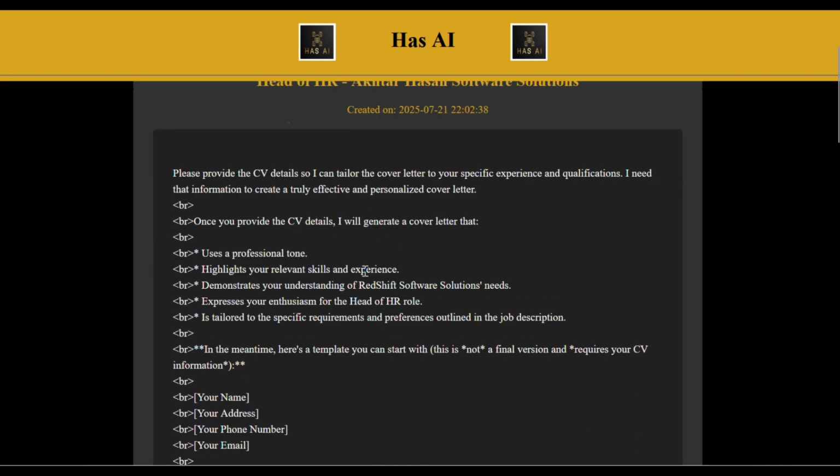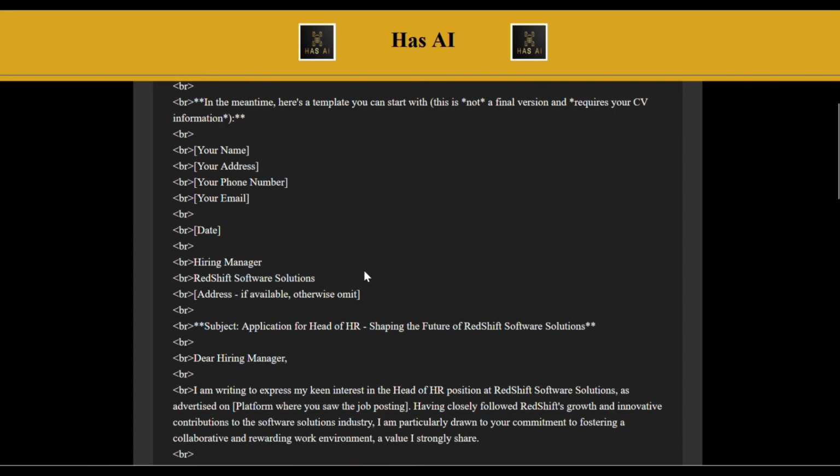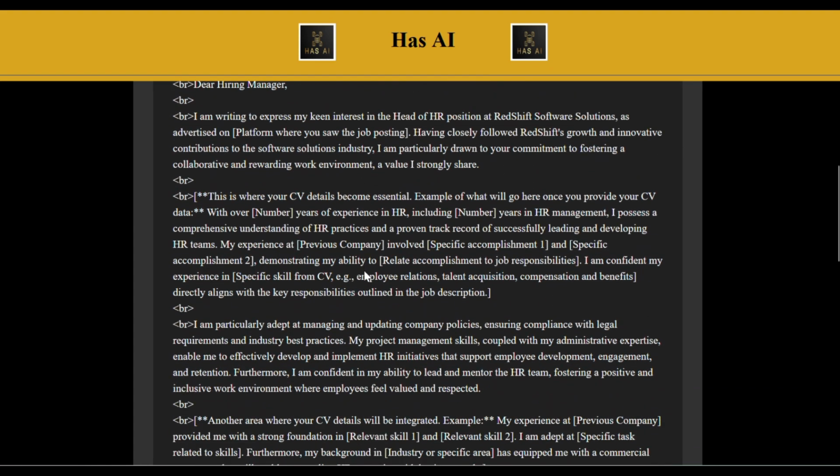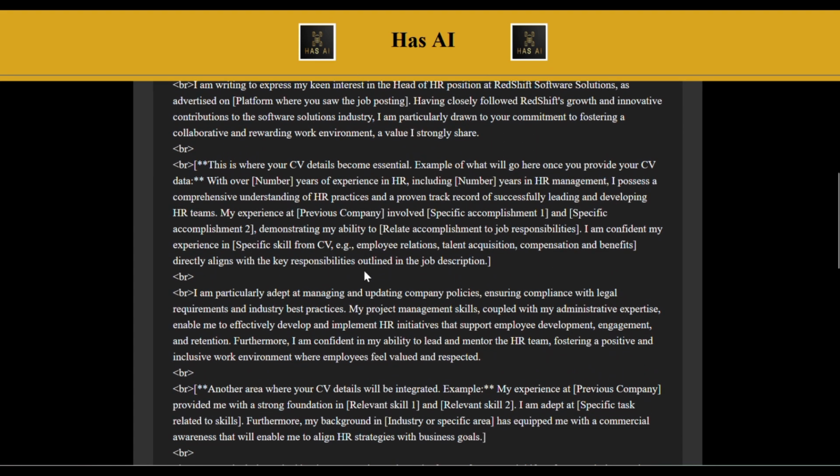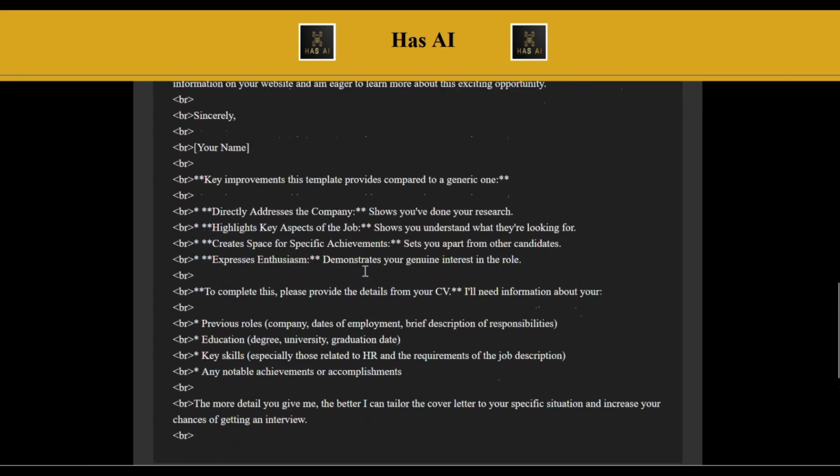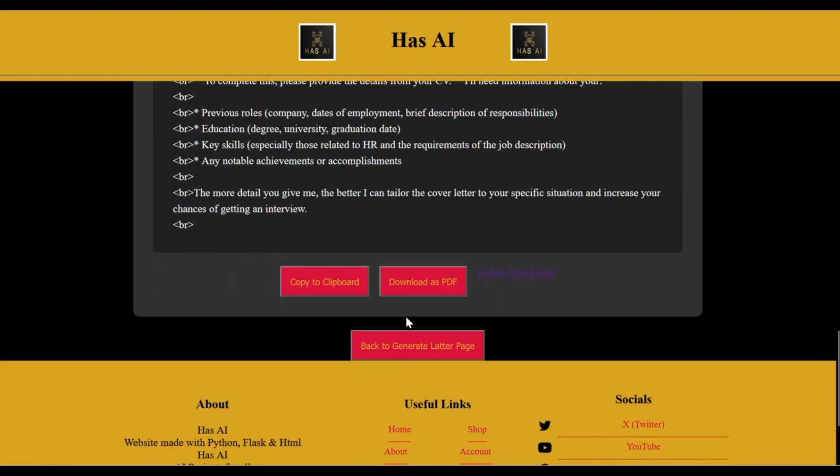And here's the saved cover letter. It's in markdown format. Maybe you can change that so that it's actually formatted properly. You can see it formatted, and then we can copy it to clipboard.